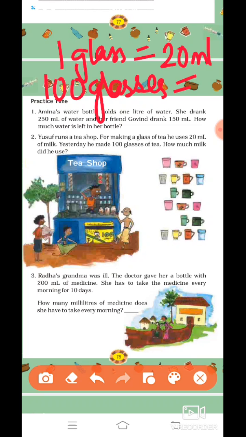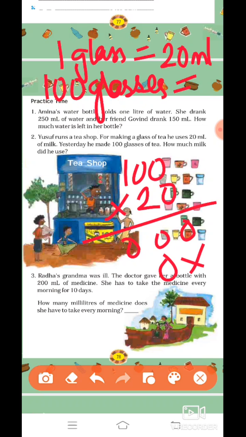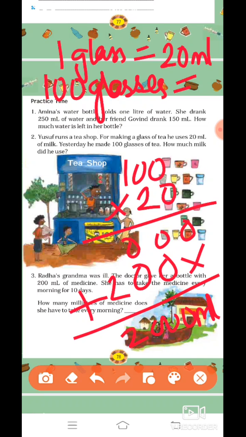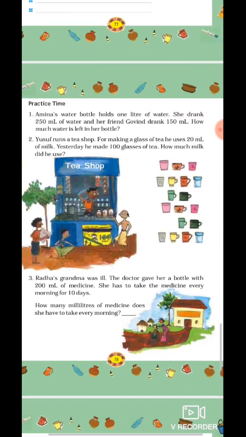So, what are we going to do? Again, the question of one and many. So, multiply 100 into 20. What will you get as the answer? 0, 0, 0. 2 zeros are 0. 2. So 2000 milliliter of milk, which is also equal to 2 liters.